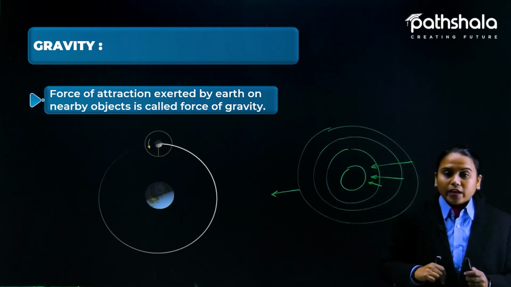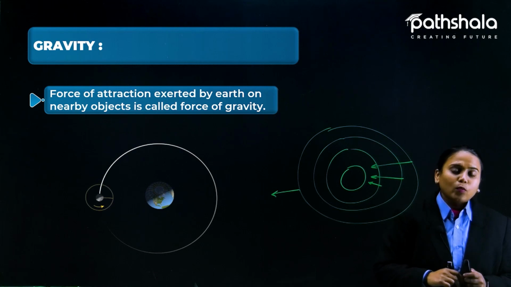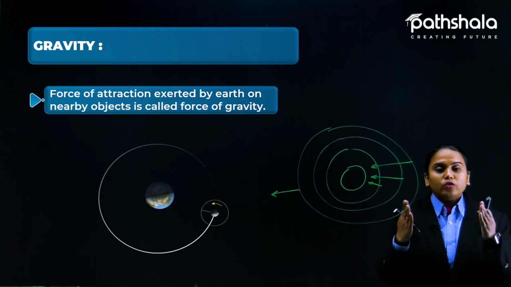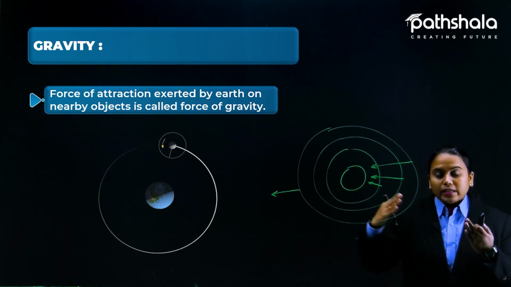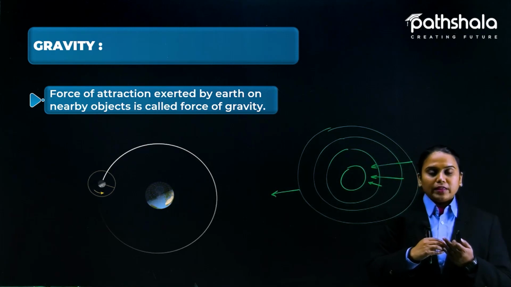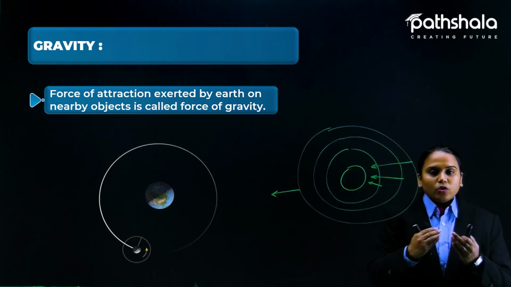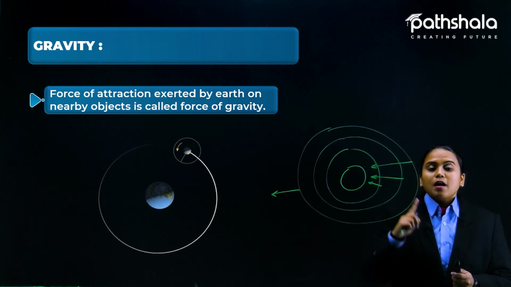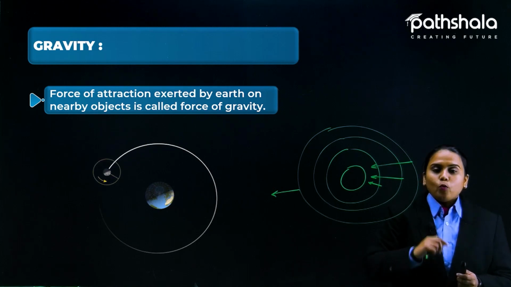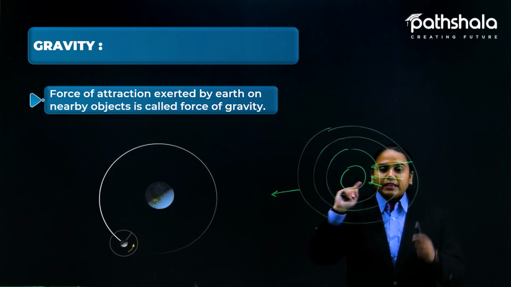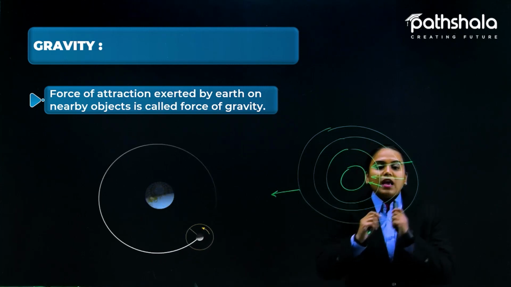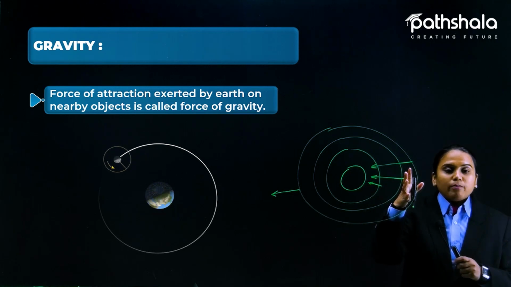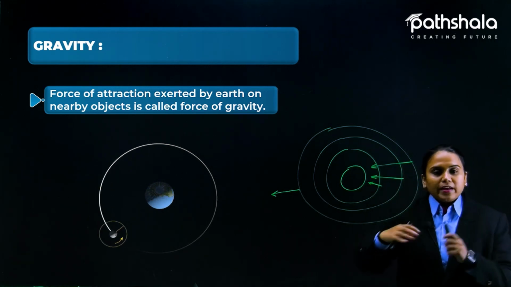So gravity here gives a sense that the moon is attracted towards the earth, and so it is revolving around it. Now the question arises: why do all these planets and the moon not collapse? Why do they not collide with each other? They still have a gravitational force between them, so why are they not colliding? Students, I'm going to give you the answer to this question in the later slides. But what we need to learn here is the term gravity, through this supposed example and other examples, like objects that are freely falling, or when we throw an object to our friend or play any game.